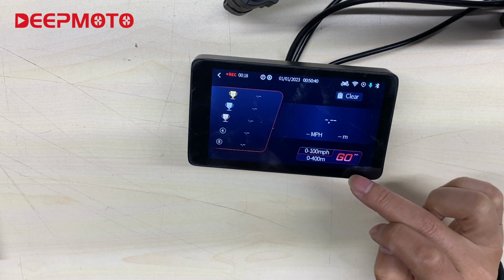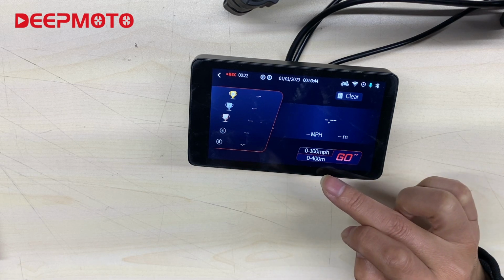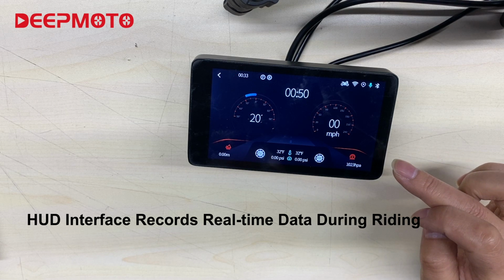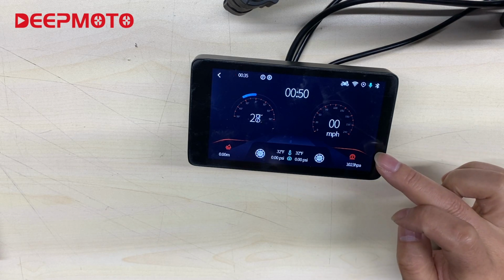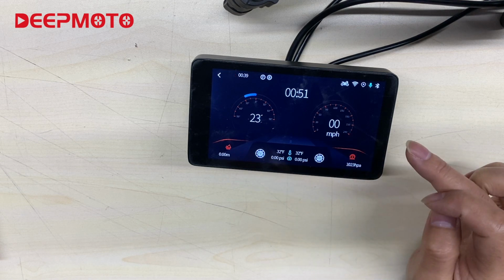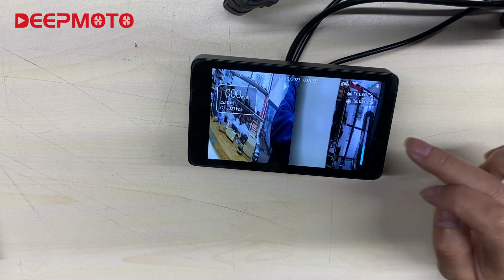There are 2 modes here, speed and mileage racing modes. The final ranking is based on time. The HUD interface records real-time data during riding, including inclination angle, speed, altitude, air pressure, tire temperature, and tire pressure. The dash cam records immediately when it is turned on.